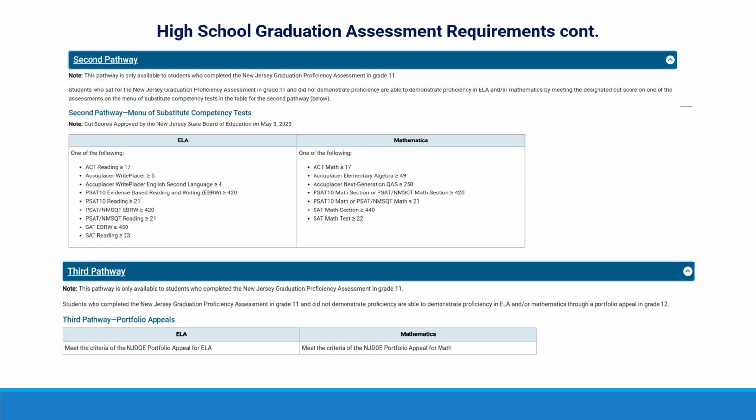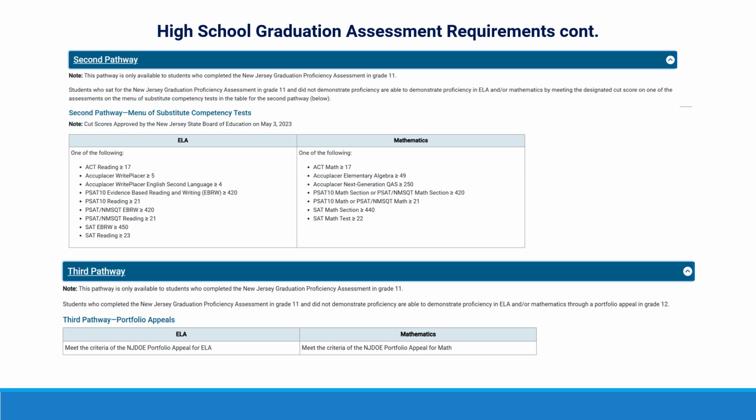If semester 2 begins and you are a senior still needing an English or math test for graduation, you can then move to Pathway 3. That is the portfolio appeal. What does that mean? It means that in your remedial class, LAL Skills or Math 404, you will work on assessments right in class.